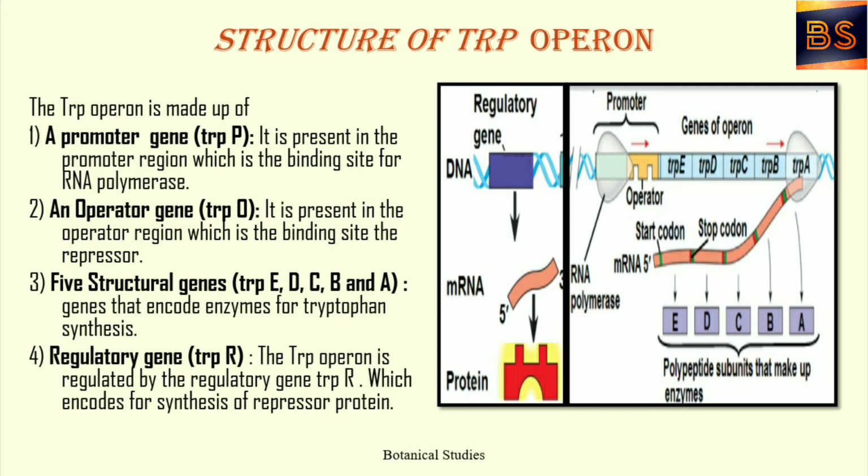An operator gene, trpO, is present in the operator region, which is the binding site for the repressor. 5 structural genes, trpE, D, C, B and A, encode enzymes for tryptophan synthesis. Regulatory gene trpR. The tryptophan operon is regulated by the regulatory gene trpR, which encodes for the synthesis of repressor protein.